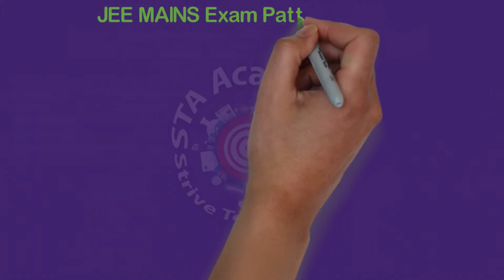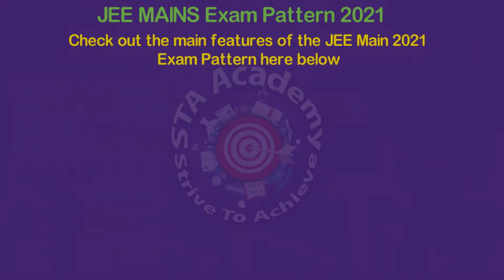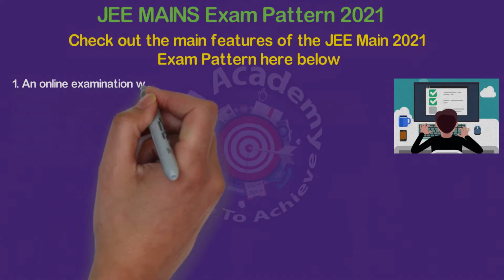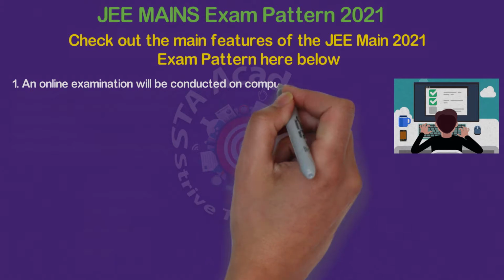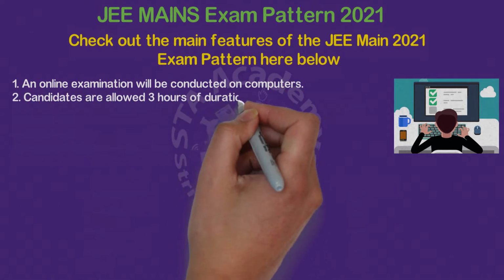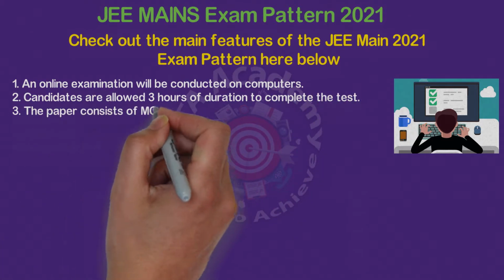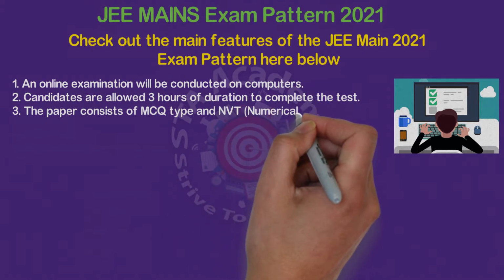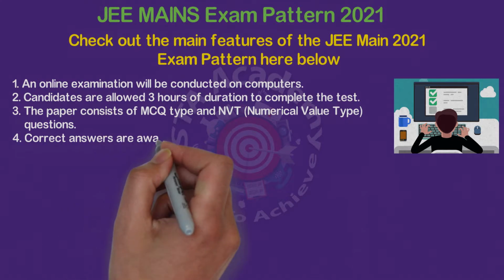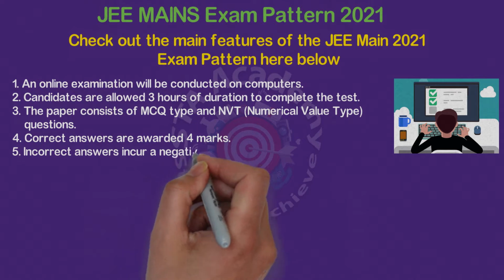Let us put some light on the JEE Mains exam pattern 2021. Here we are going to show you some main features of the JEE Mains 2021 exam pattern. As we know, the JEE Mains 2021 exam will be conducted online. Candidates are allowed 3 hours to complete the test. The paper consists of MCQ type and NVT type. NVT means numerical value type. A correct answer is awarded 4 marks. An incorrect answer incurs a negative of 1 mark, as we all know about this.